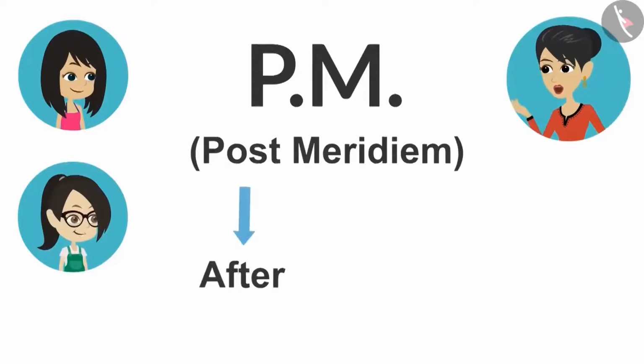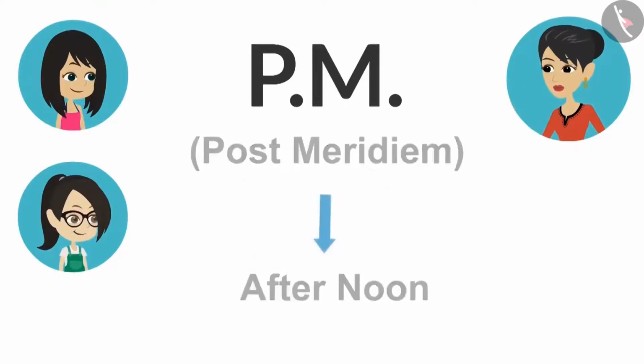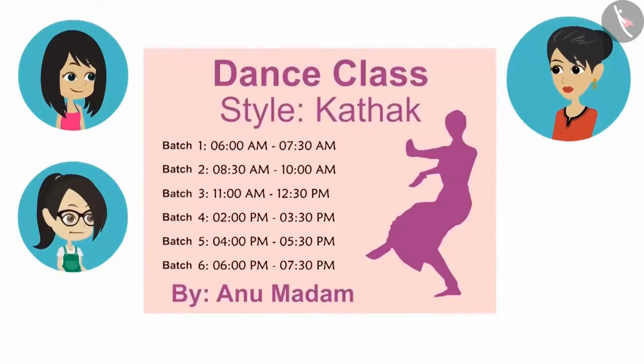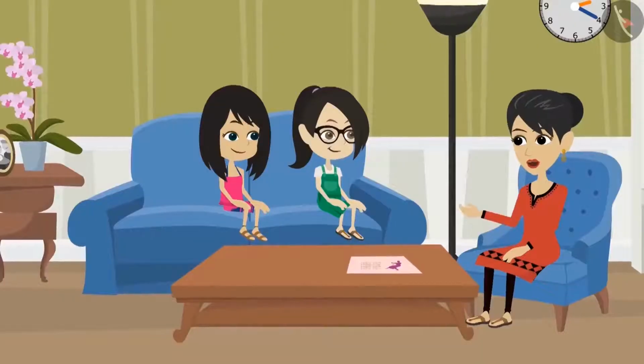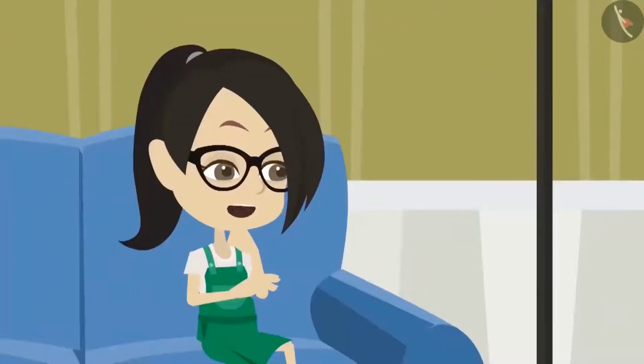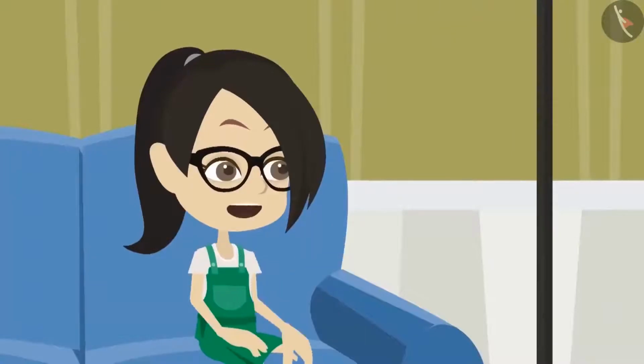Post means after and meridiem noon. Hence, PM means afternoon. This means their batch 3 starts before noon at 11 o'clock and ends at 30 minutes past 12 in the afternoon. Absolutely right. Now you have learned to read and write time. Yes, Mummy. Even you can become a teacher.